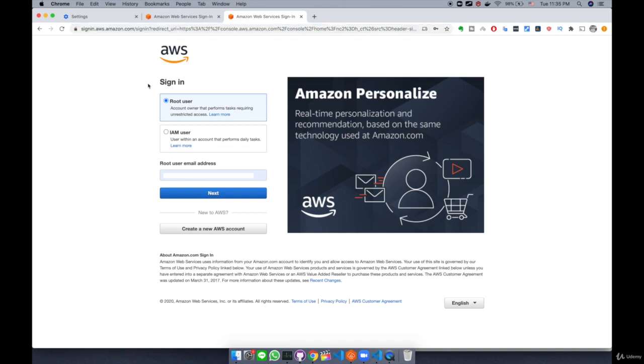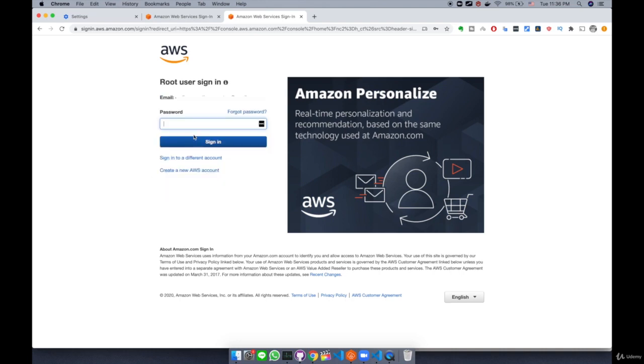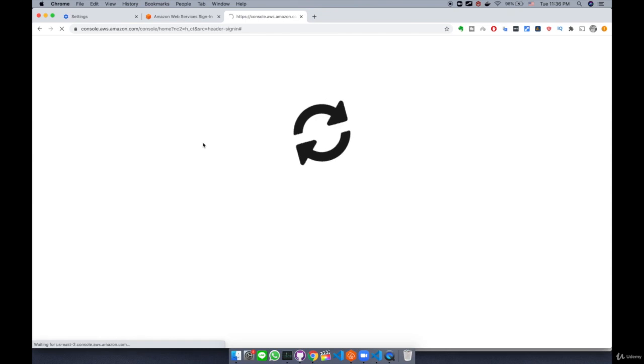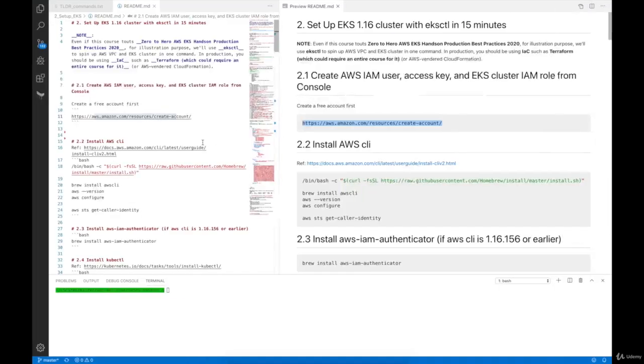So here, on sign in, we have two options with two radio buttons, root user and IAM user. Well, we're going to select root user because we haven't created any AWS IAM user within this account. So we're going to log in as a root user. So select this one and then type in the email address you used to register your AWS account. And after that, click the next button. And now it's asking you for a password, so you enter your password. And then click sign in. And now you should be logged in to the AWS console. So that's the first step, to create an AWS account.